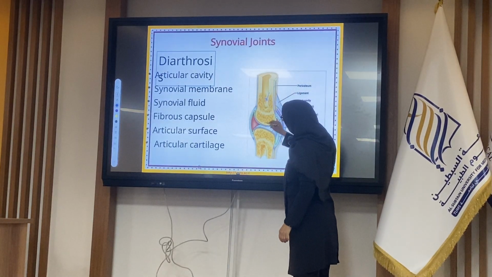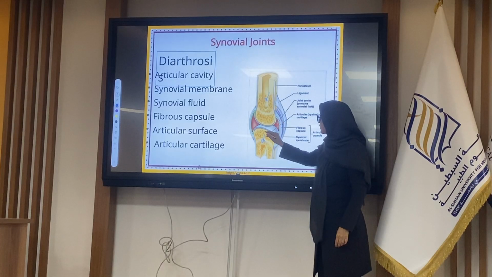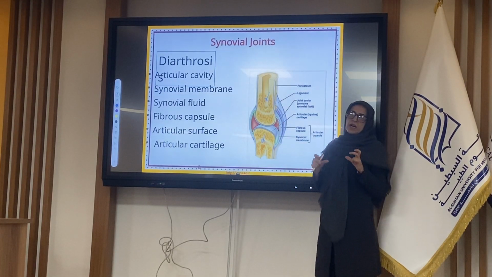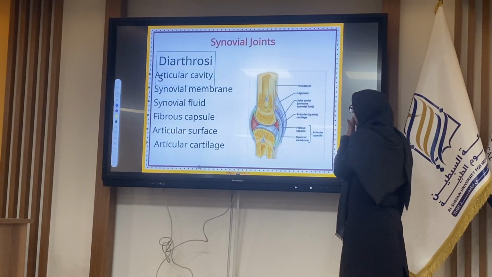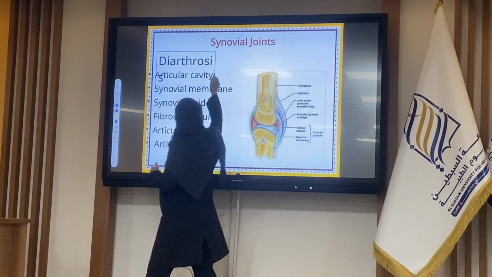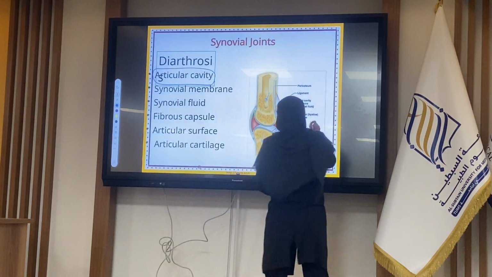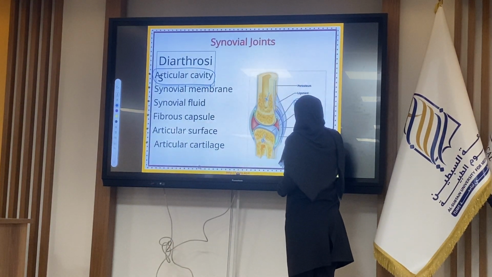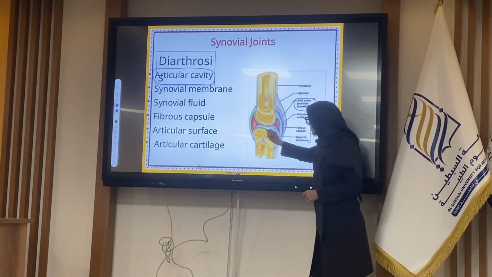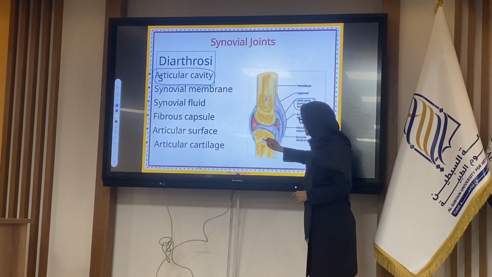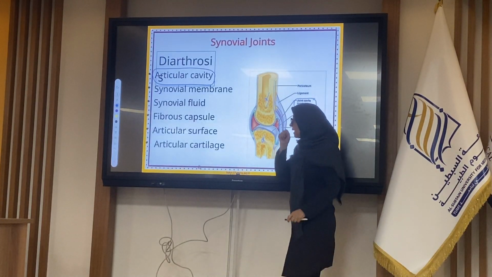There are two bones joined together, and between these two bones there is a cavity named the articular cavity or synovial cavity. One bone, another bone joined together, and between them there is a cavity.